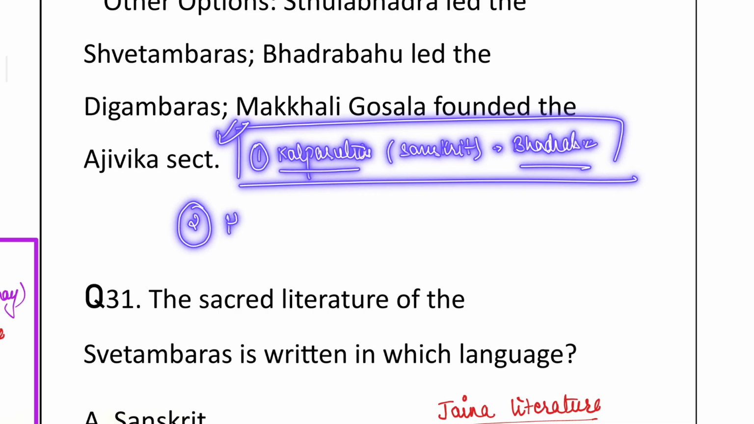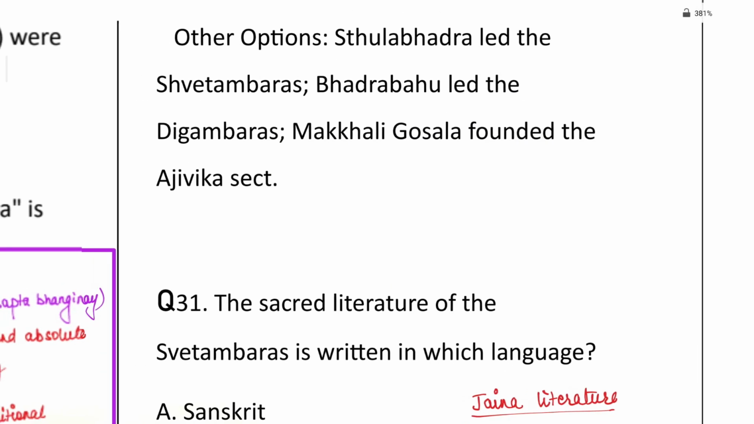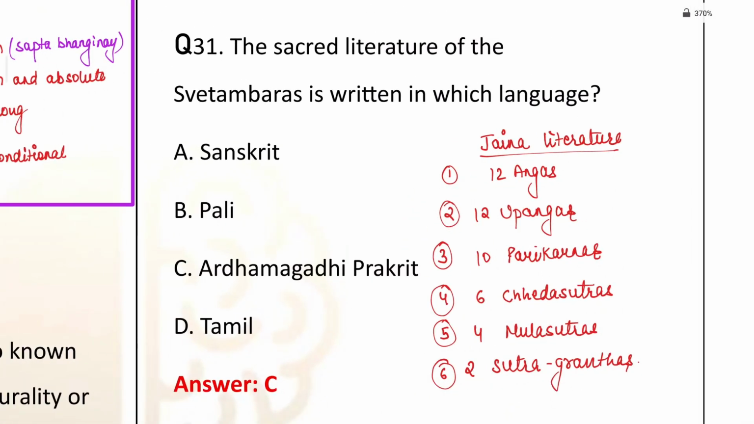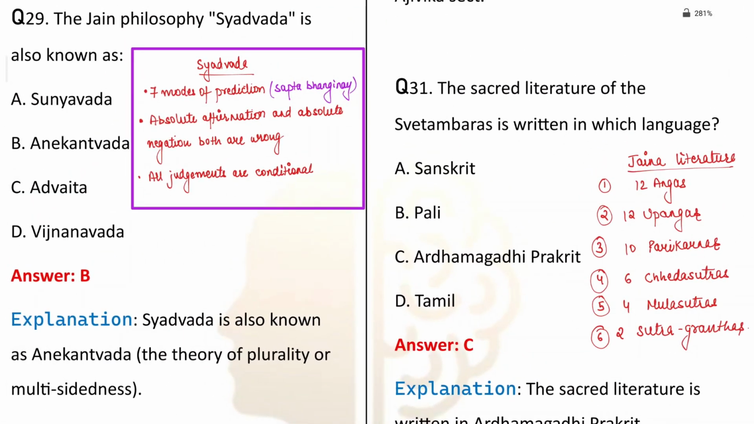Now another important person was Hemachandra. Hemachandra's important books were Parishishtaparvan and Bhadrabahu Charita. These were the two important books of Hemachandra. Okay. So this is all you need to know about the Jaina literature.